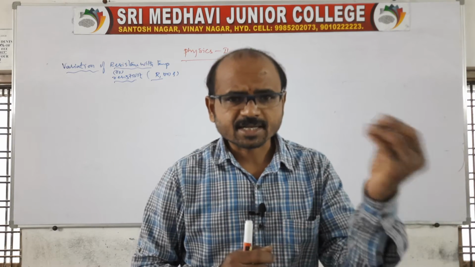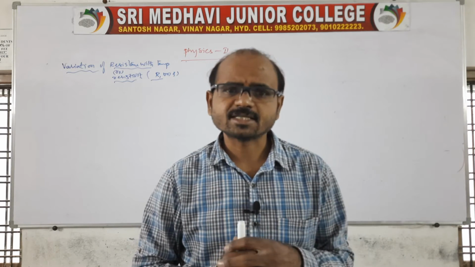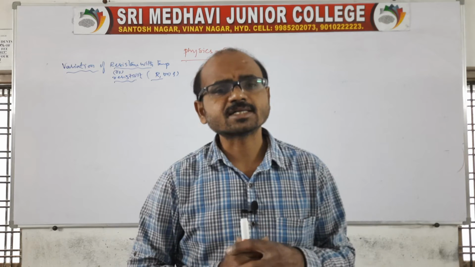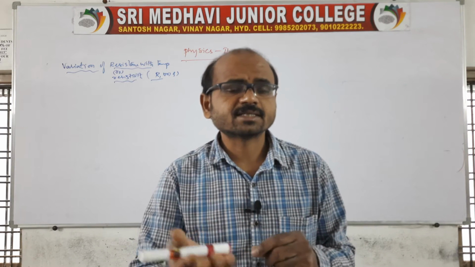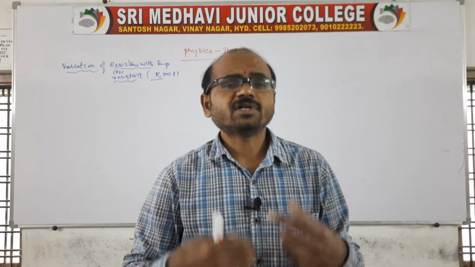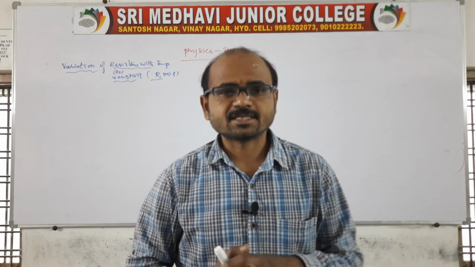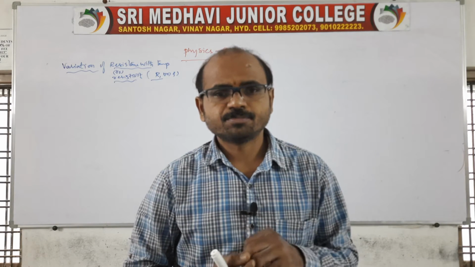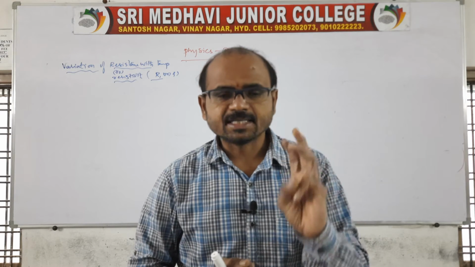If I use a conductor as a resistor, then as temperature increases, resistance increases, so we will not get the correct readings. So instead of using semiconductor, bad conductor and conductor, we have other substances: manganin is one substance, nichrome is another, and one more is constantan.